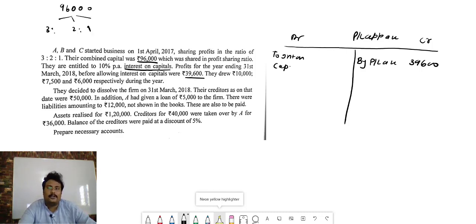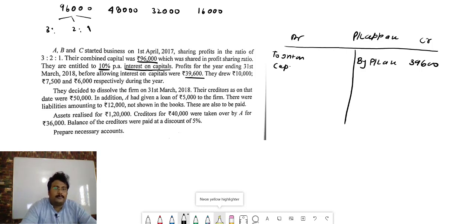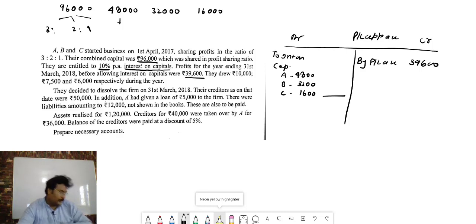3:1. So it will be 48,000 for A, 32,000 for B and 16,000 for C. Then we find out 10% interest on capital, which will be for A, B and C 4,800, 3,200 and 1,600, and the total will be 9,600.